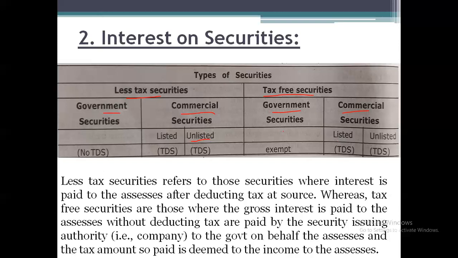Yes. And the confusion is how to identify less tax securities and tax-free securities. In the problem, they will clearly mention the words tax-free securities, that is, tax-free government securities or tax-free securities. If they have not mentioned the word tax-free, then it is ultimately treated as less tax securities. So these are the different types of securities.